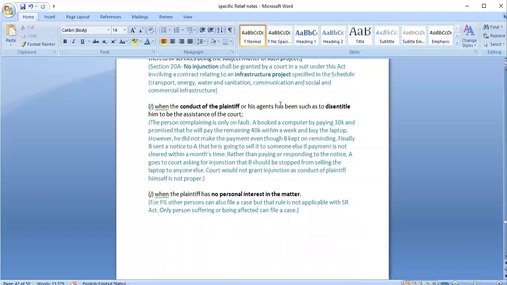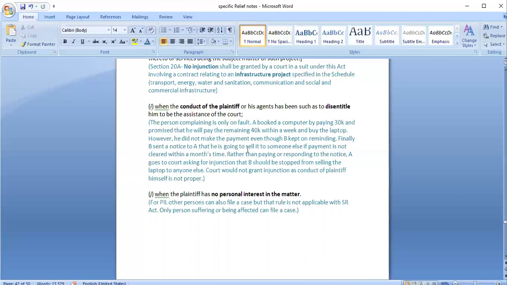Next is condition of plaintiff or his agents has been such as to disentitle him regarding assistance of the court. If the plaintiff who is going to court and asking for injunction was not proper in his actions, then in such cases also court may not grant injunction. For example, a person booked a computer by paying 30,000 rupees, and he said, I will pay the remaining 40,000 rupees within a week and buy the laptop from you. So this amount was given just to keep the laptop for 1 week.